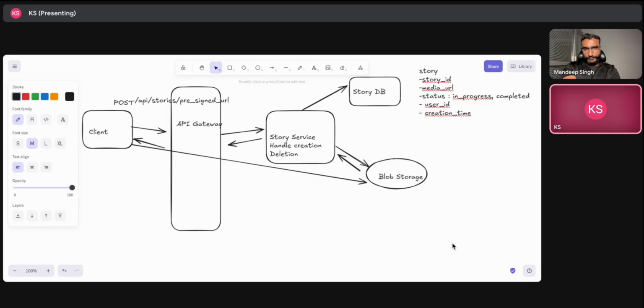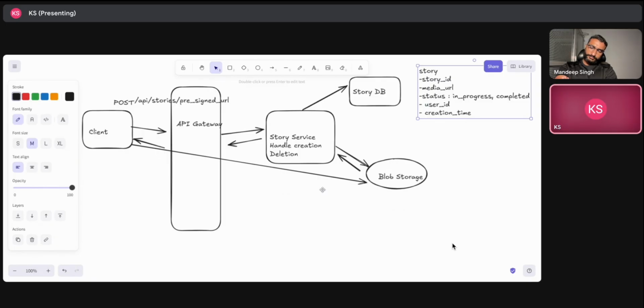Right. So for that, I think we should separate that out to a different service, because that is the read part for us. I would like to keep that separate. I don't want to keep the write path and the read path in the same service. I want a separation of concerns there, because our system will be mostly read heavy, right? Yeah, it is. So that is what I would like to have.